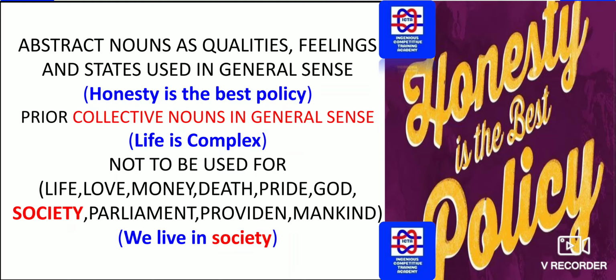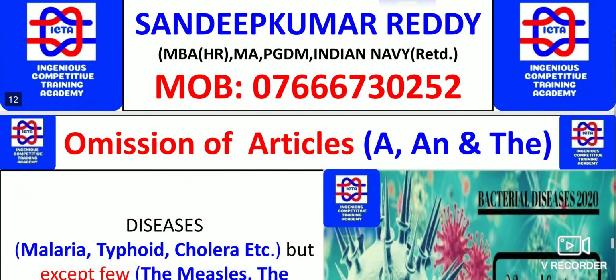Collective nouns in a general sense: life is complex. You can't say "the life is." So we can directly use such nouns in a general sense, that is, life is complex, not to be used for life, love, money, death, pride, God, society, parliament, and mankind. These are all to be remembered. We can't use articles in front of these words: we live in society. So in front of these, we can't use any articles. Please remember them. They are very important for you.